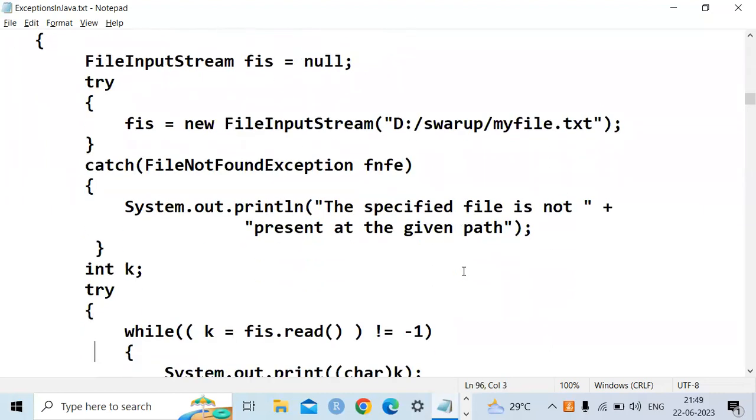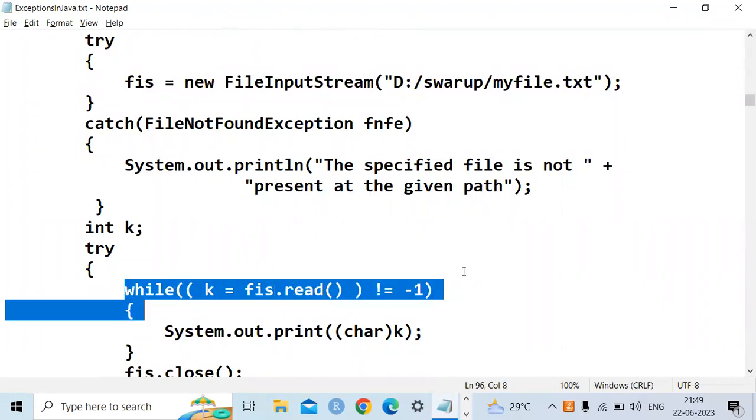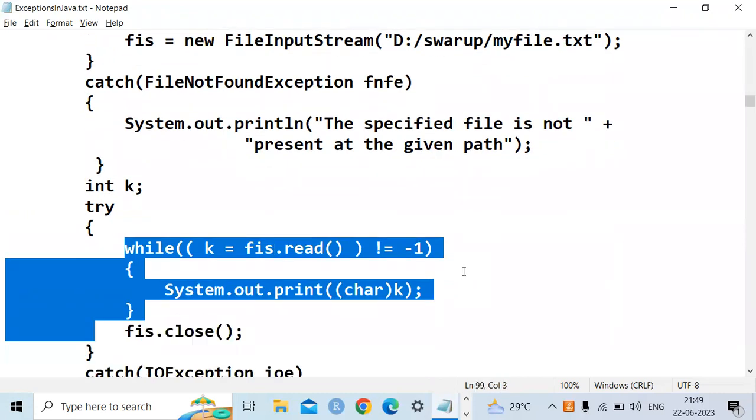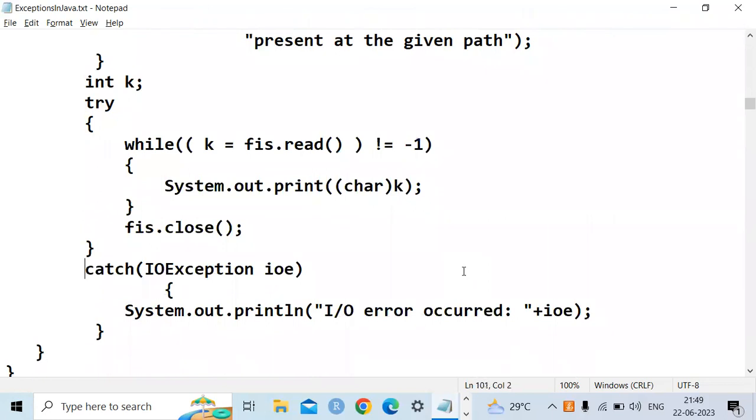Now see, in the same program there is another try block. What is my try block here? I'm using the while condition and displaying the file until close. Again there is a catch block, here the IOException, IOE, which means input output error.